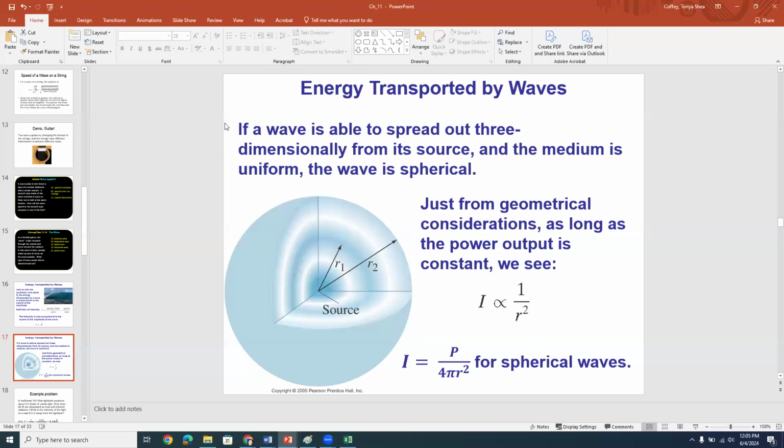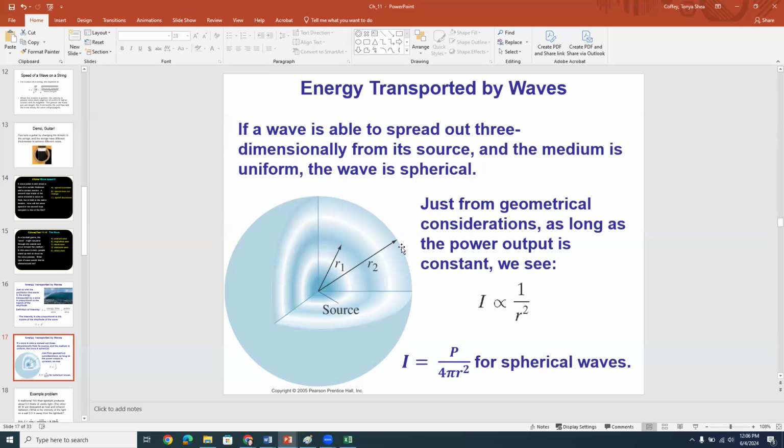Now, if a wave is able to spread out three-dimensionally from its source and the medium is uniform, then the wave is spherical. Before you think that that's a silly thing to do, think of the fact that if you pluck the string on a guitar, then the sound will move outward from the guitar string, and it goes up and down and left and right and front and back equally. So that would be one example of a spherical wave.